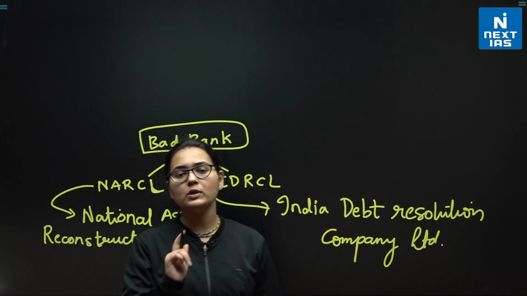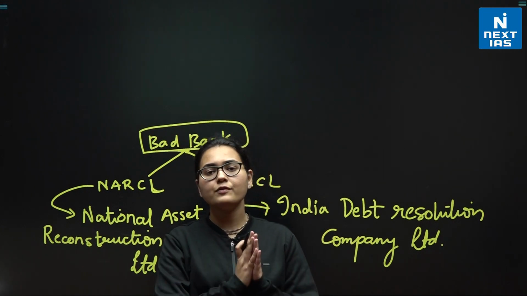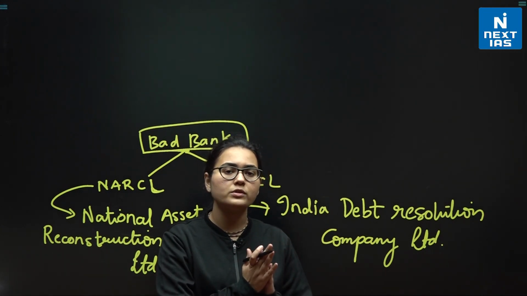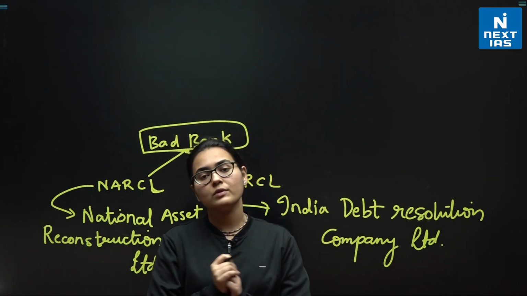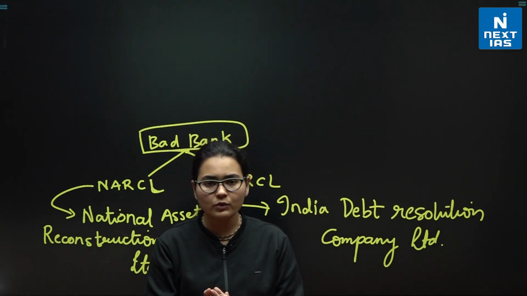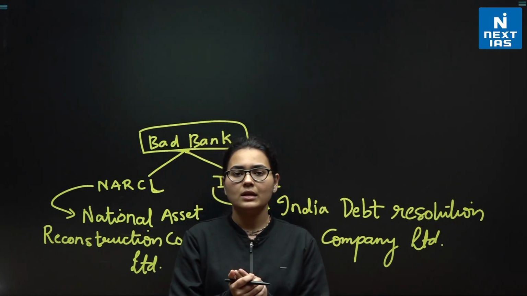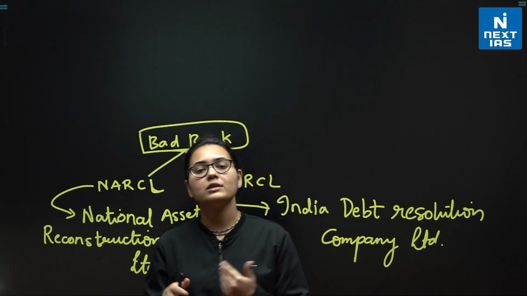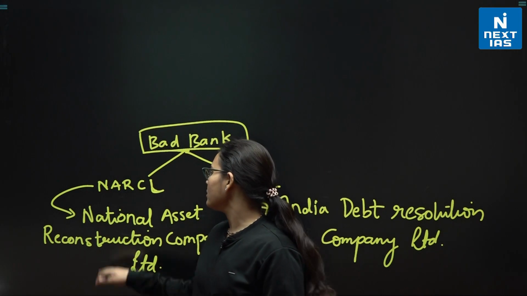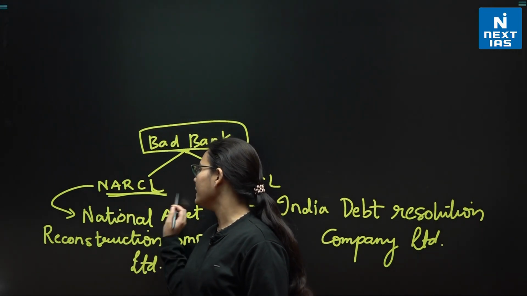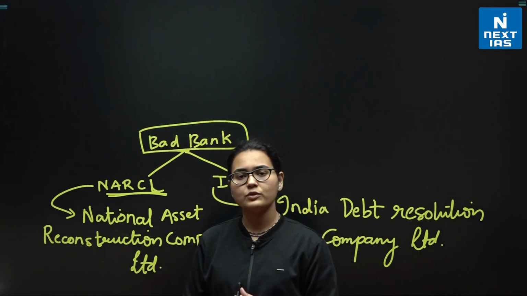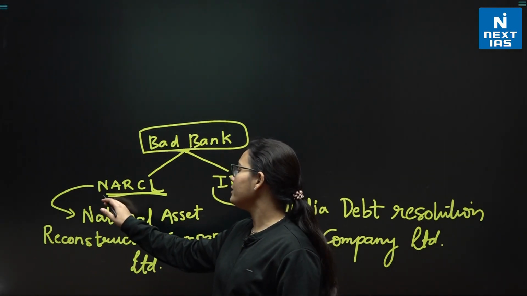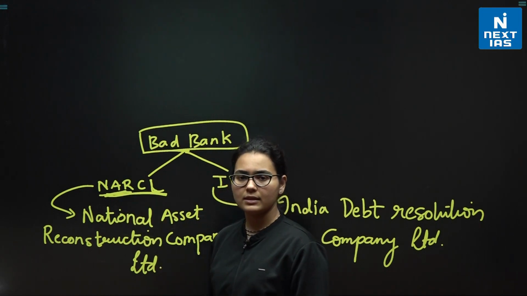Now what happens? People who are failing to pay back the loan have shown certain assets, okay, against which they have acquired the loan. Now those assets are with the bank. Now the bank cannot do anything with those assets, right? Because it's not the duty of the bank to look after the assets. So there is a formation of this body, NARCL. In case there was some property or any kind of land which was kept with the bank, it is acquired by or purchased by NARCL, right?